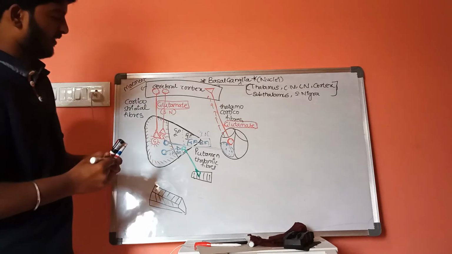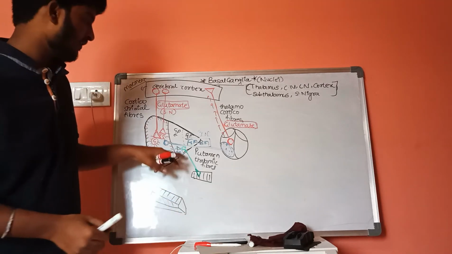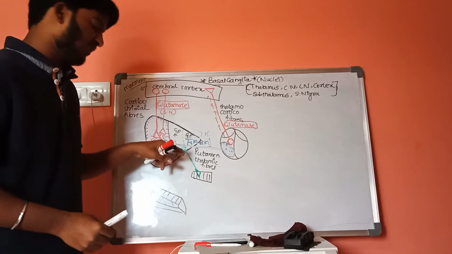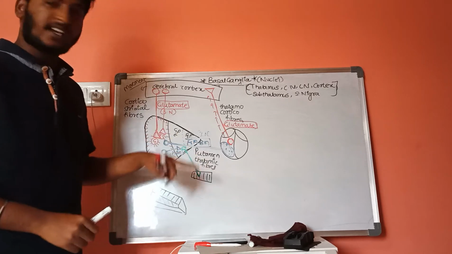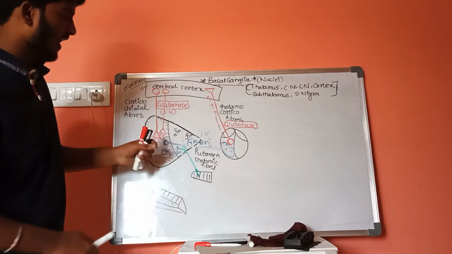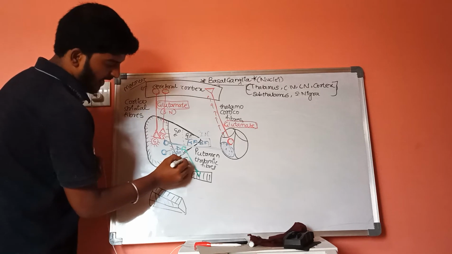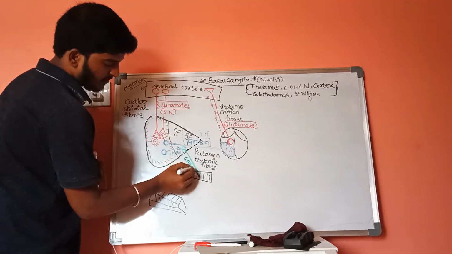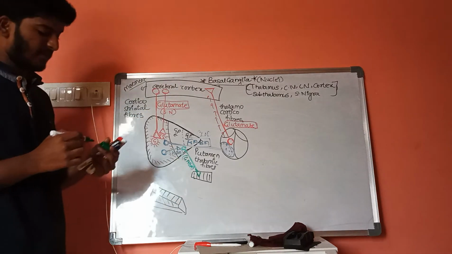Into the subthalamus, there is a special fiber which is arising in the globus pallidus externa and will enter the subthalamus, and it is also carrying the GABA neurotransmitter, which is an inhibitory neurotransmitter.